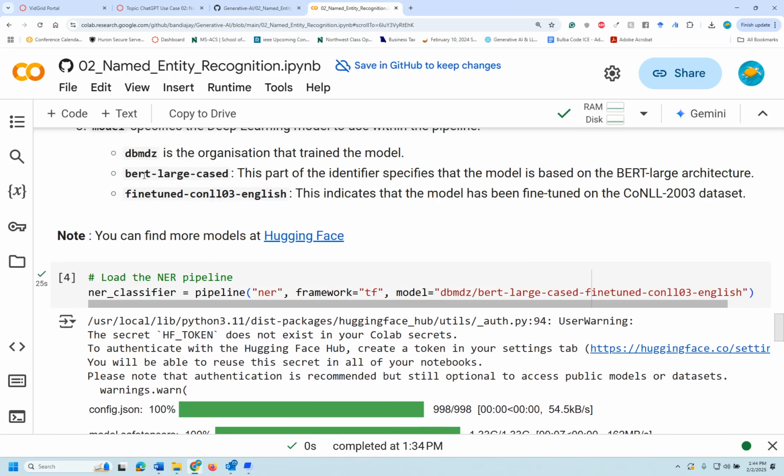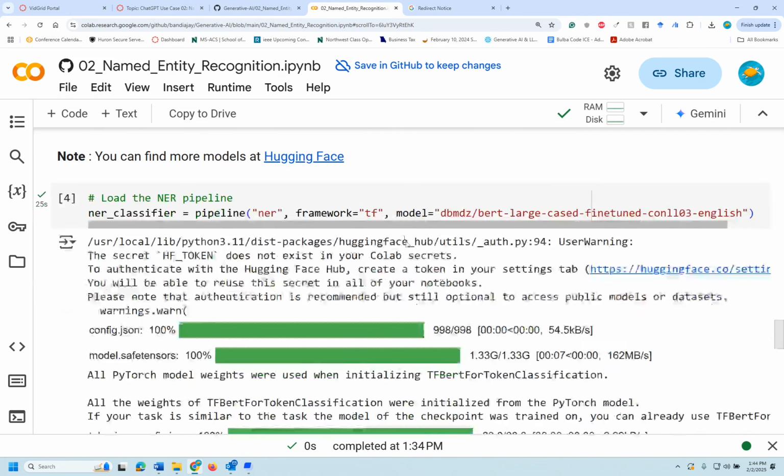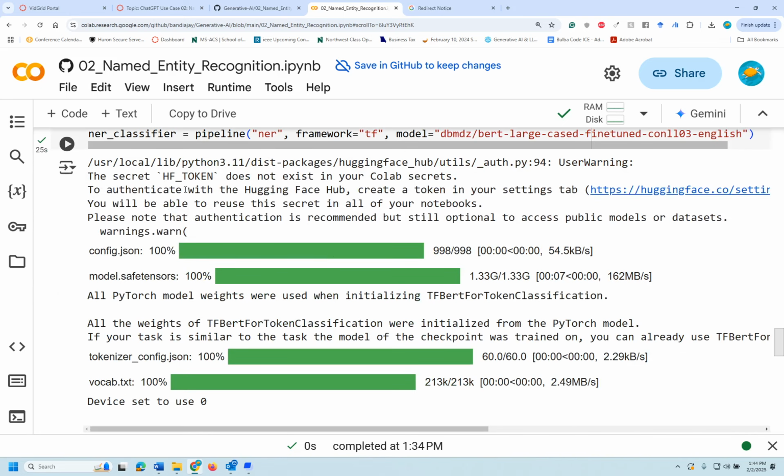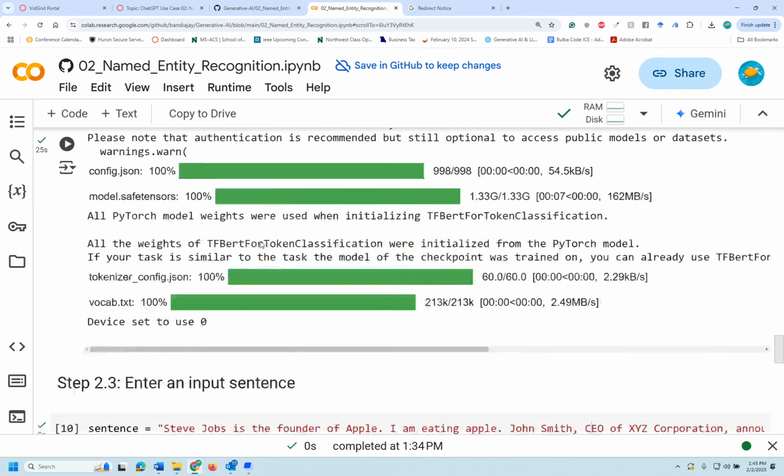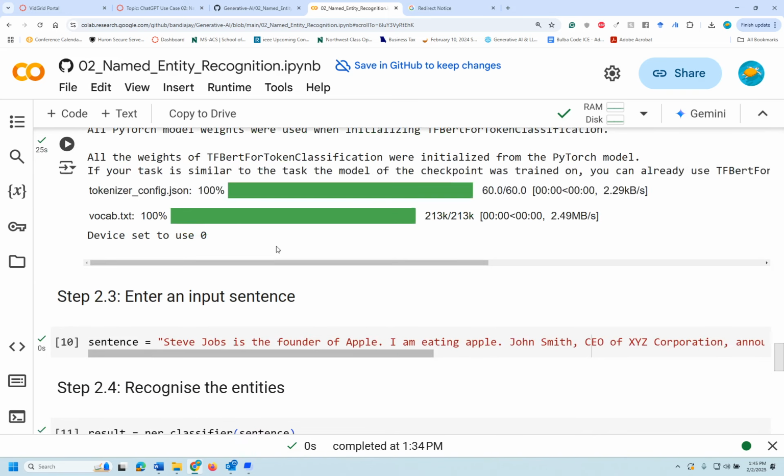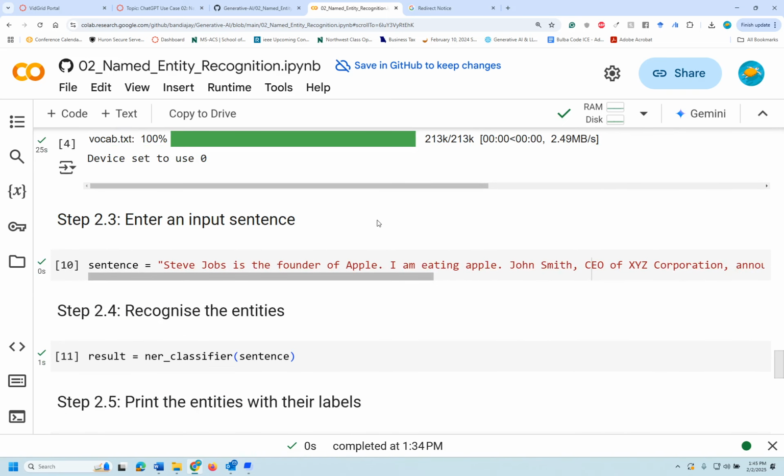Okay, so these are some of the models that have been given here, and also in the Hugging Face library. I'll show you them in just a moment. When you actually install, it would install like 1.33 GB of packages and all that stuff. So Colabs are good to use. And you enter its input sequence.